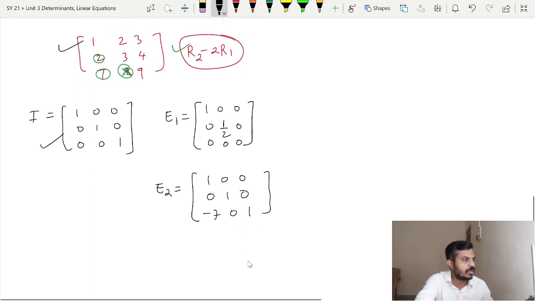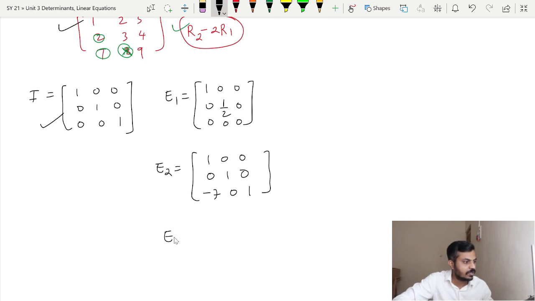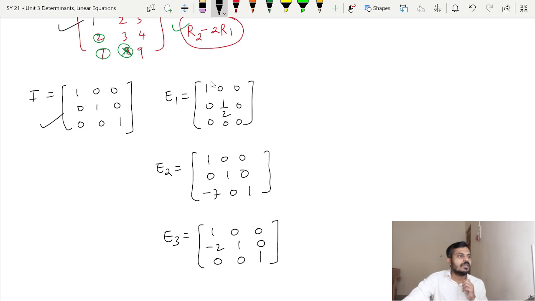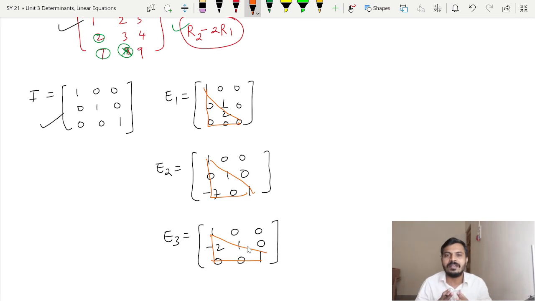Corresponding to R2 minus twice R1, I will call it E3. The second row will change, so 0 minus 2 multiplied by 1 will be minus 2, it will be 1, and this will be 0. Now if you note properly, all the elementary matrices we are getting have a lower triangle present, so all these elementary matrices are lower triangular matrices.